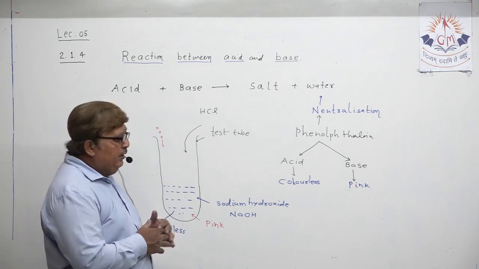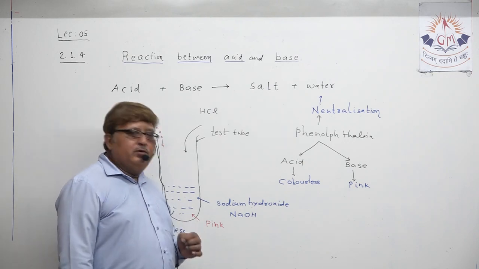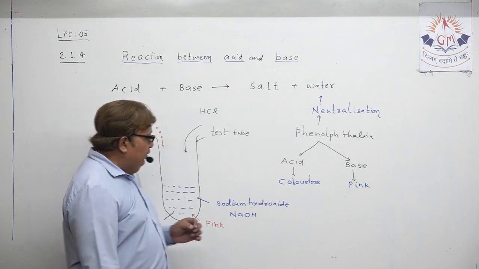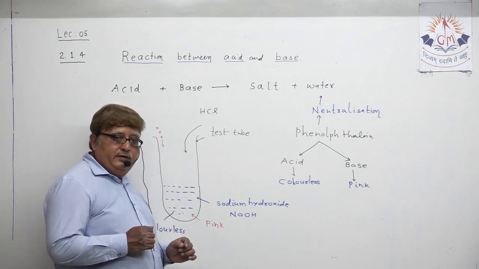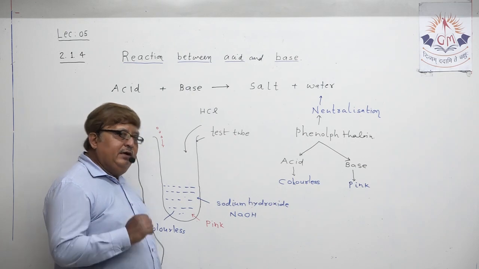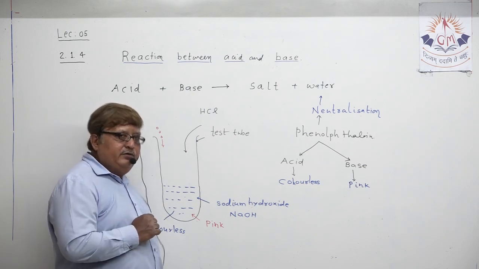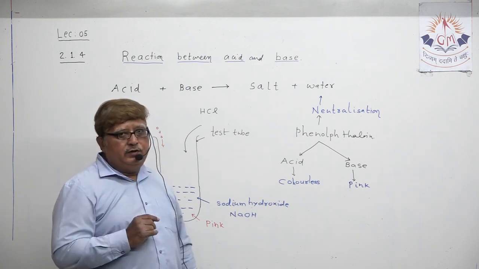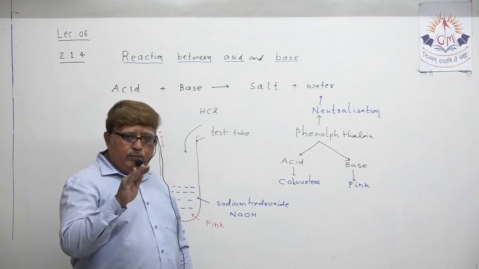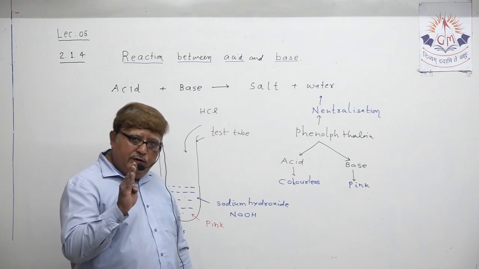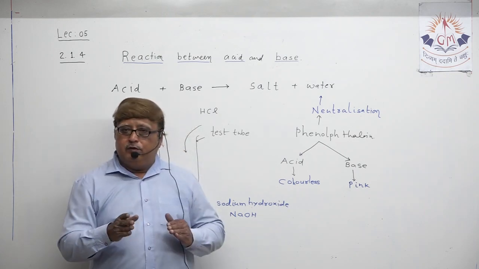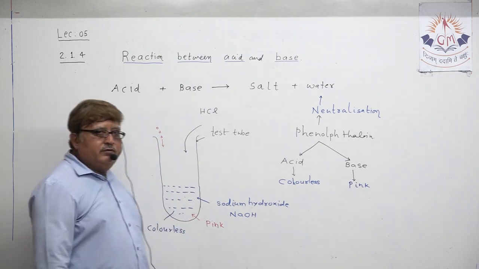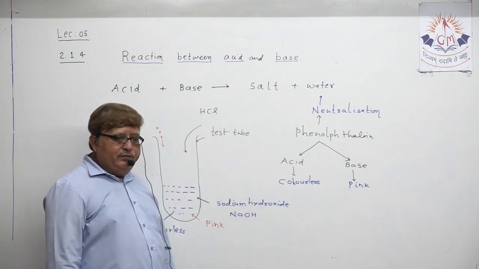Actually what must have taken place? The property of base was to impart pink color in presence of phenolphthalein indicator, but the property of acid is to remain colorless in presence of phenolphthalein indicator. So the moment you added acid here and started stirring, hydrochloric acid destroyed the properties of sodium hydroxide of remaining pink, and the solution turns colorless, and that was our initial definition.